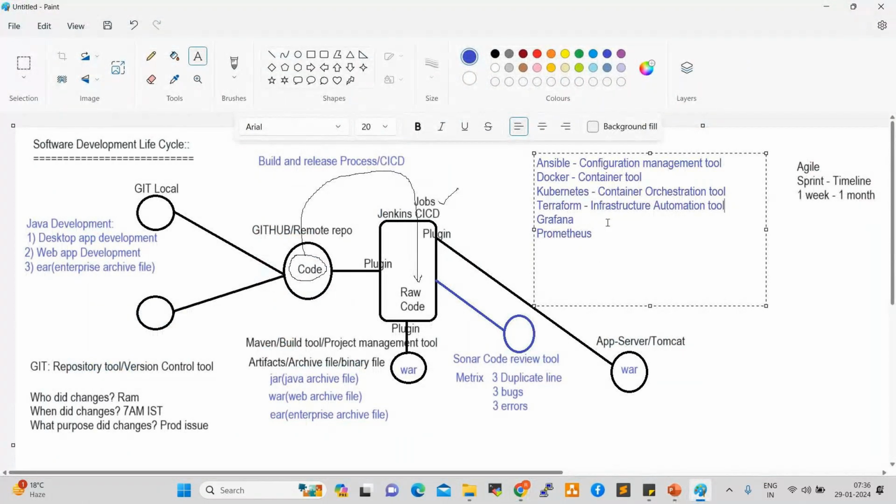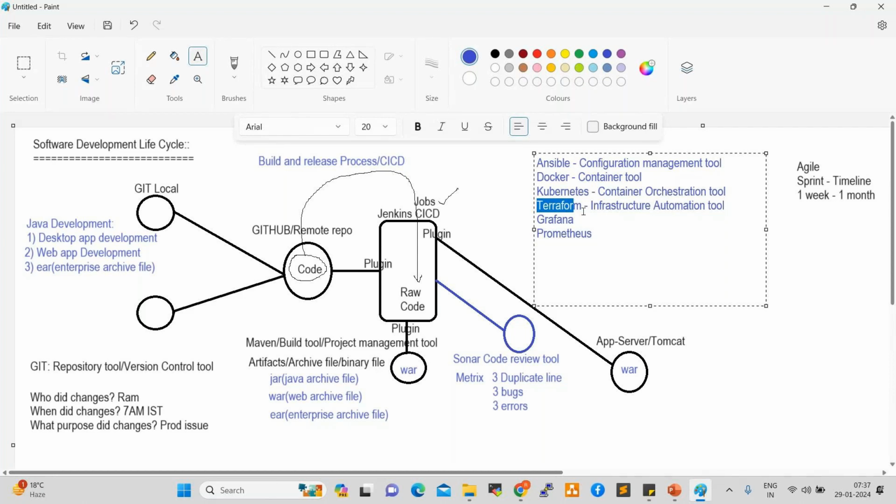By a single click, we can create n number of servers using Terraform with all applications, all tag names, all configurations, everything, right? So Terraform is a very advanced tool. By using Terraform, we can automate any infrastructure activity. For example, while working on some production servers, the production servers require high memory, high CPU. So by using Terraform, by a single click, we can add the resources.